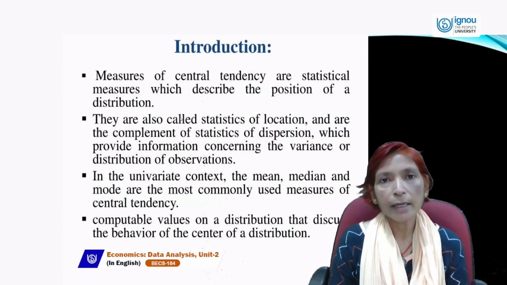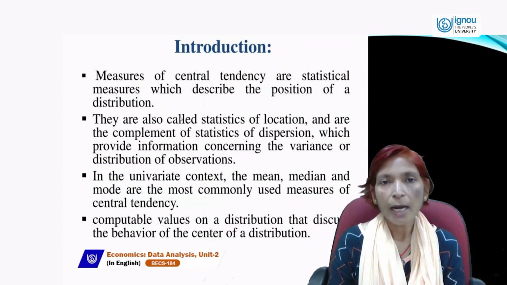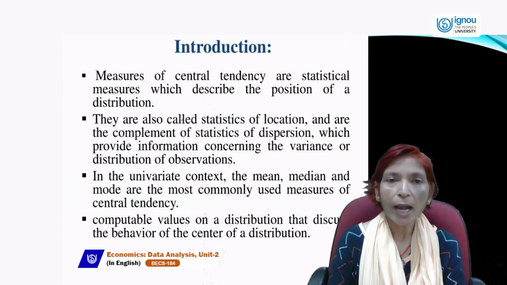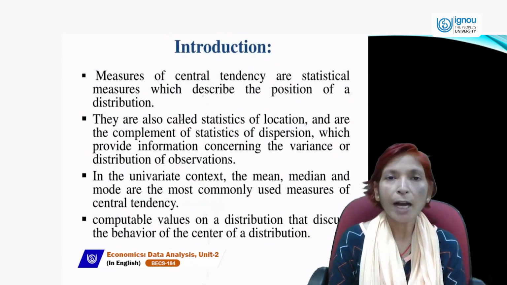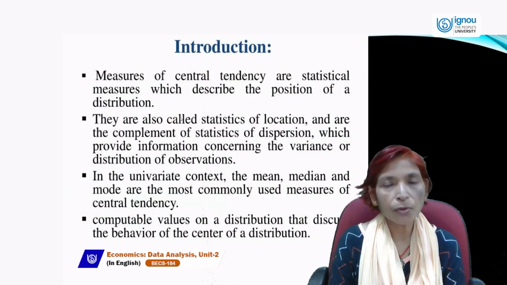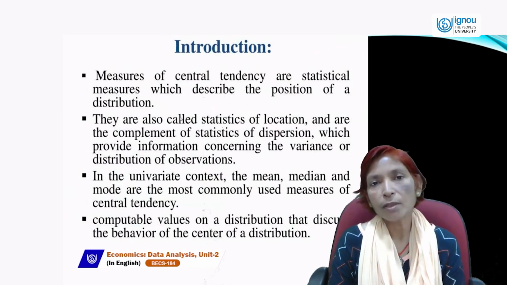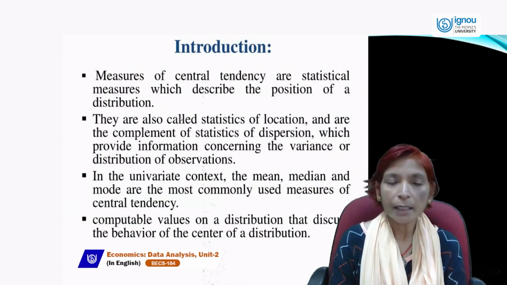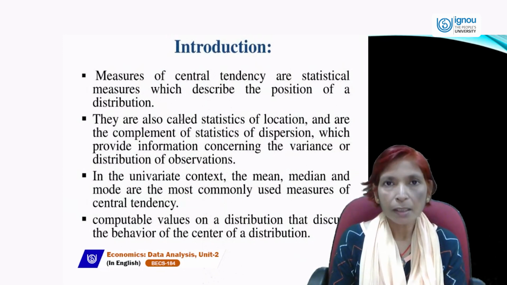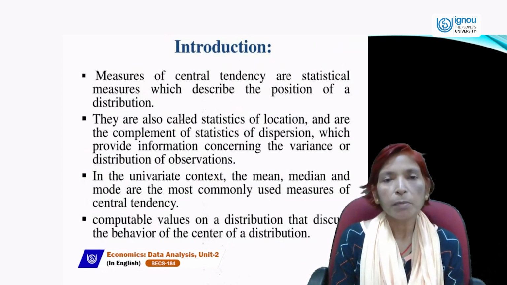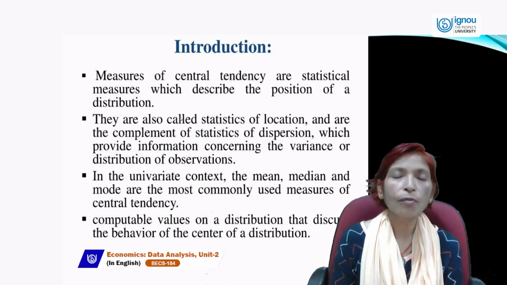In the univariate context, there may be univariate, bivariate, and multivariate. If you have only one variable, that is called univariate. If you are studying two variables, that is called bivariate. And if you are studying more variables, then it is called multivariate. So in your study, it may be based on one variable, on two variables, or on more than two variables.